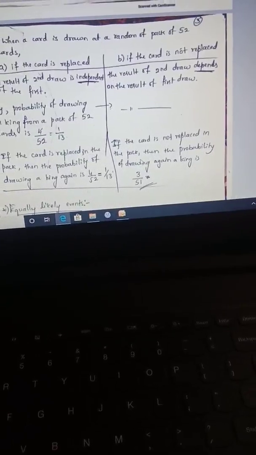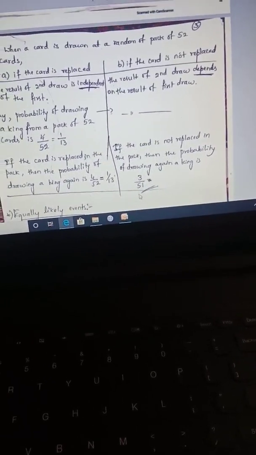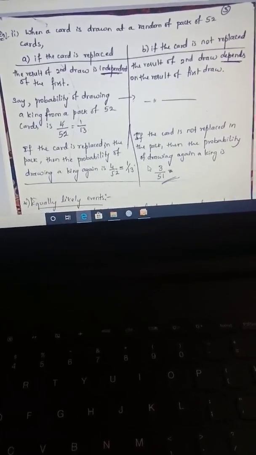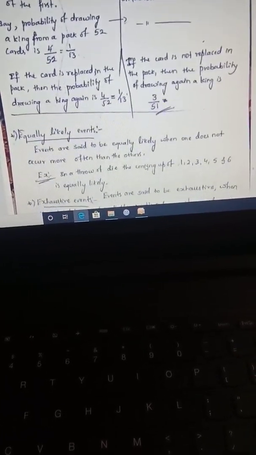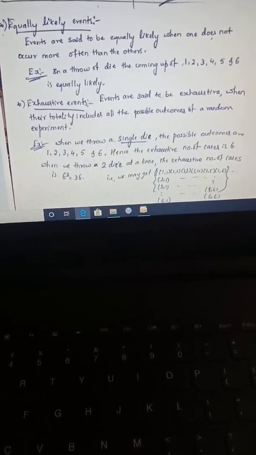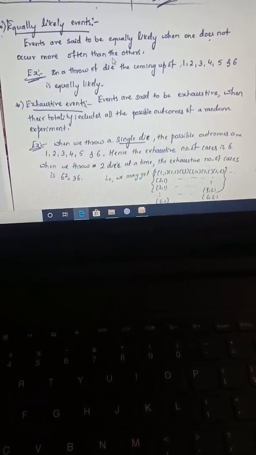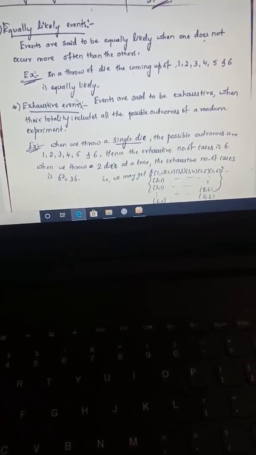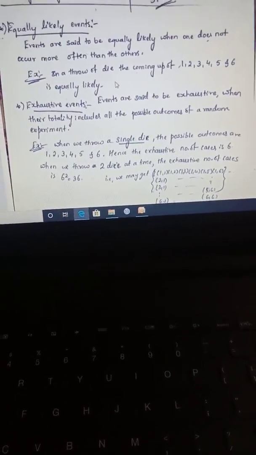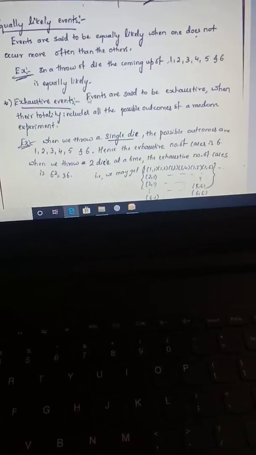Okay, so the probability of getting king in the second draw is 3 by 51. So this is the difference between the dependent and independent events. Next is equally likely events. Events are said to be equally likely when one does not occur more often than the others. That means you are getting all the possible outcomes equally. So in a throw of die, the coming up of 1 to 6 is equally likely.